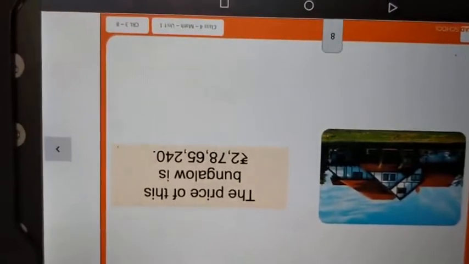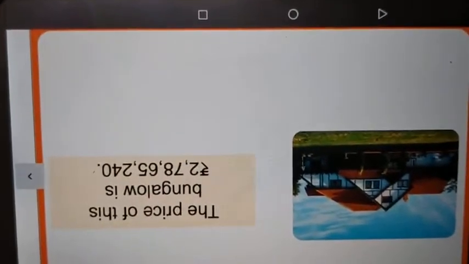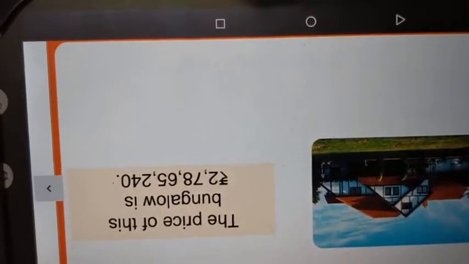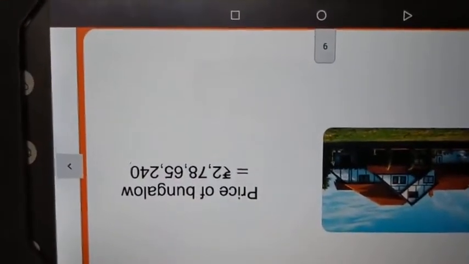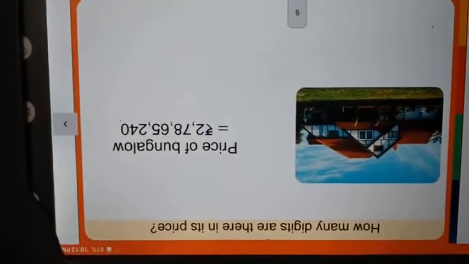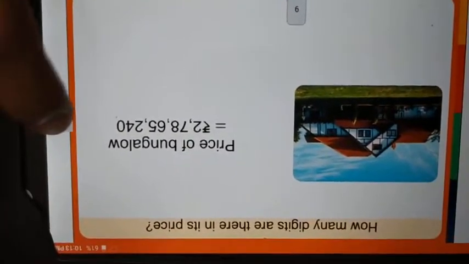Look at this. What is this? This is a bungalow. Look at this image. A bungalow's price is always higher than a house, right? So the price of this bungalow is 2,78,65,240. Okay. How many digits are there in its price? That we have to find.